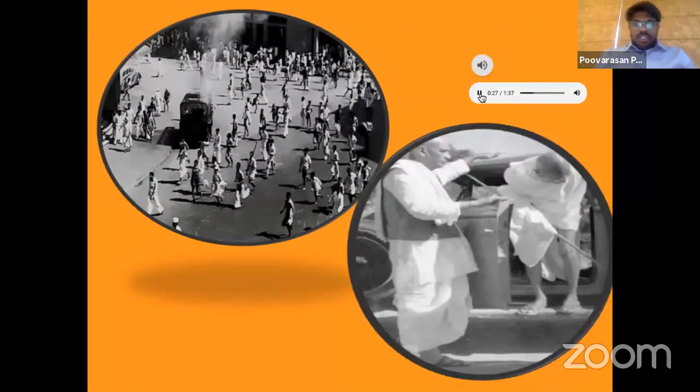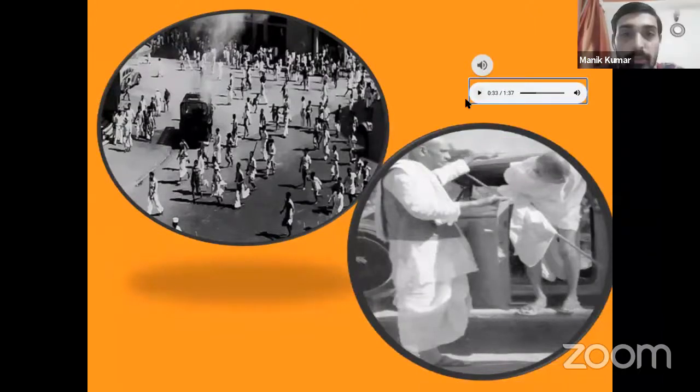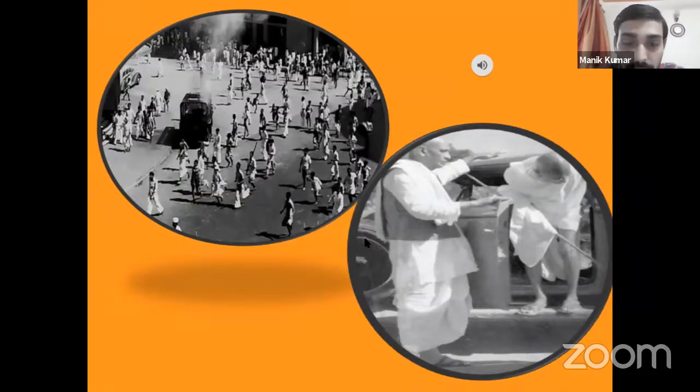Problems more complicated and disturbing than those which immediately demand solution. So the first question is, which incident led Gandhiji to withdraw from the non-cooperation movement? And after hearing the audio, who is speaking in this audio? Is it B. Ambedkar, S. Satyamurthy, Sardar Vallabhbhai Patel, or Lala Lajpat Rai?